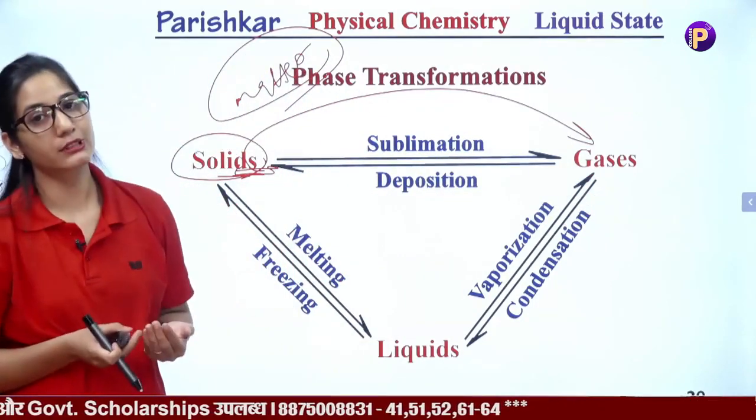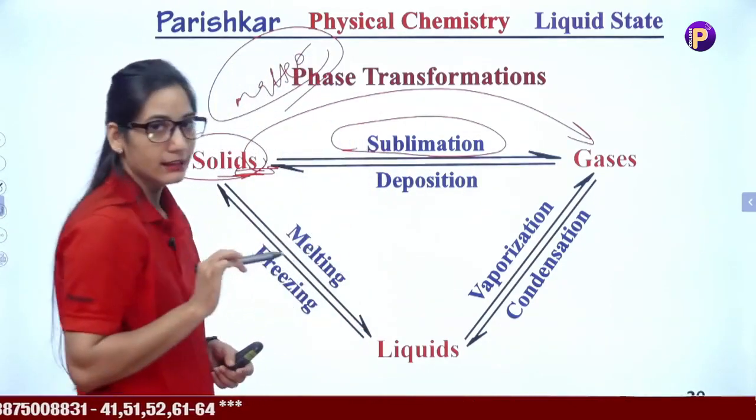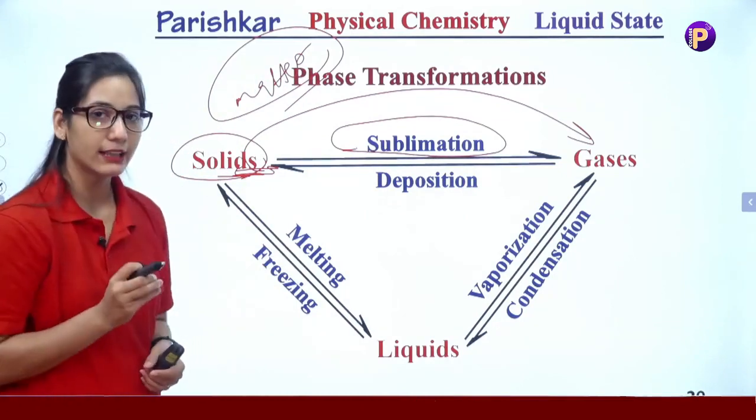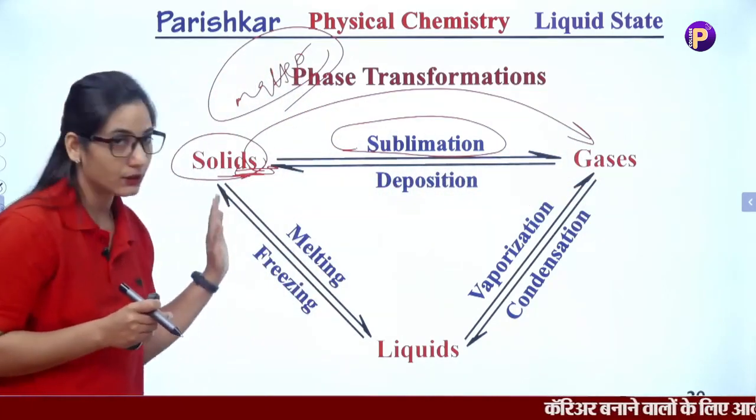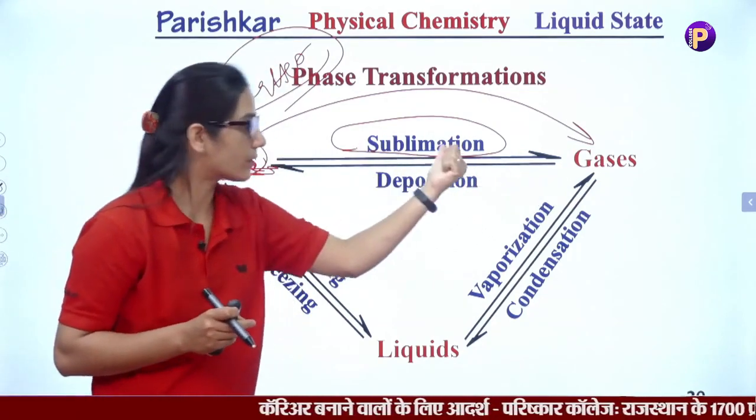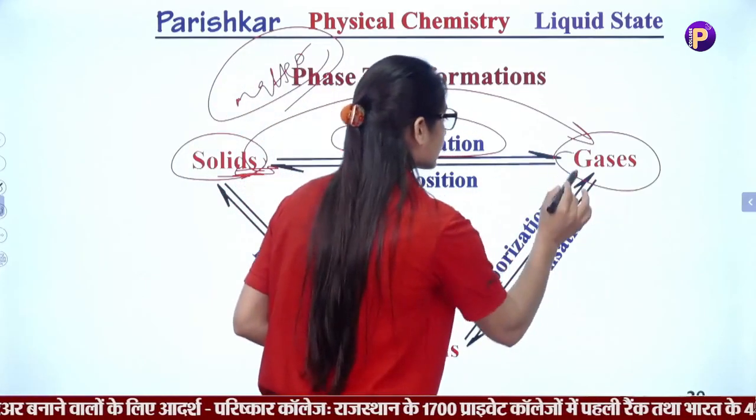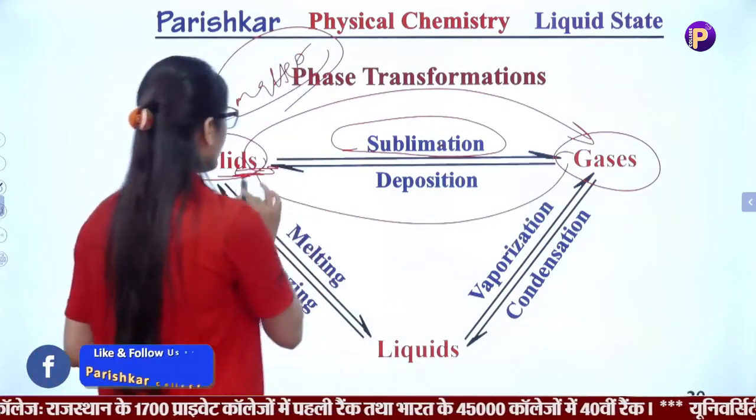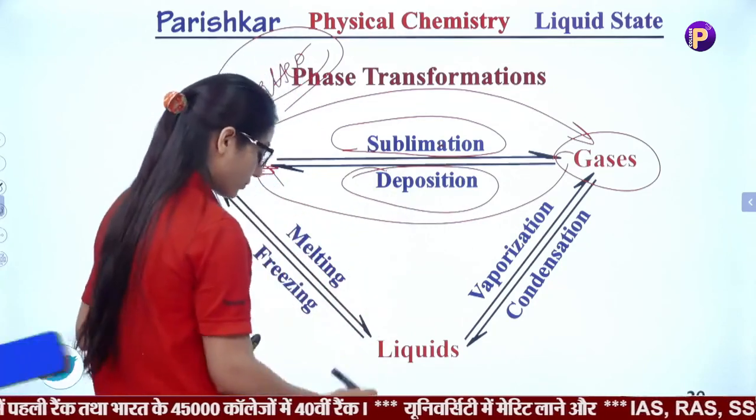Then what kind of process is it known as? It is known as sublimation. It means we have any solid compound or substance and we provide heat, then it will directly convert into gases. It does not first convert into liquid and then gases. It will directly convert into gases, and this is known as the sublimation process. The next one is if these gases start to condense and convert directly into solid, then this process is known as deposition.